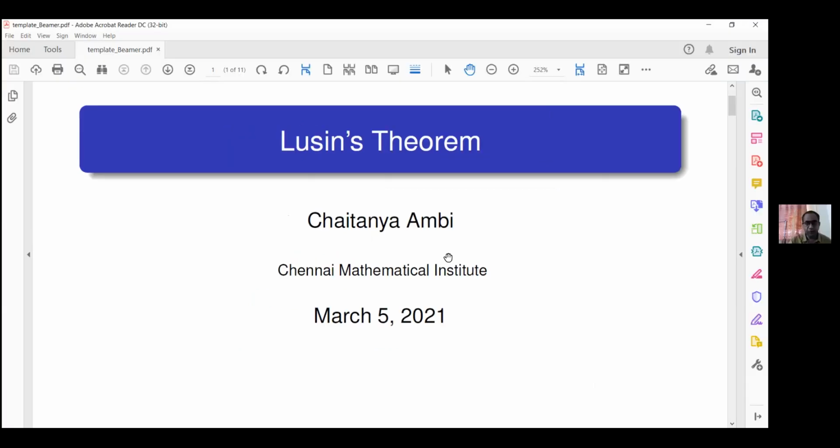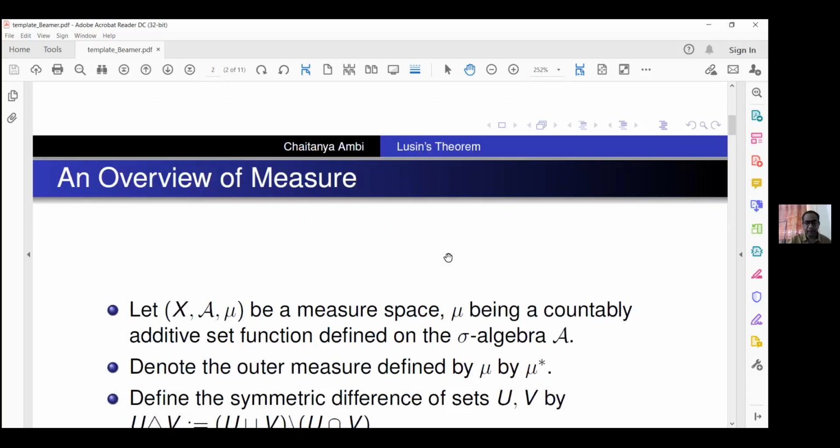So good evening all students and Professor Srinivasan. Before stating Lusin's theorem, I will also have a brief recap of basic measure theory. Then I will proceed to Lusin's theorem. So, a brief review of measure theory.